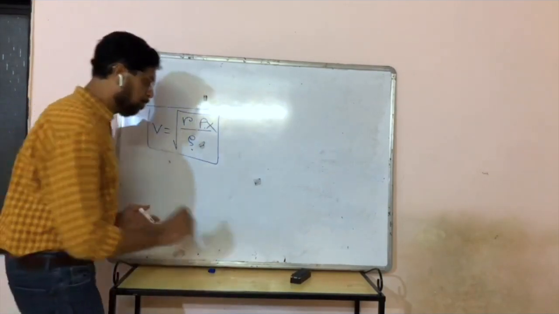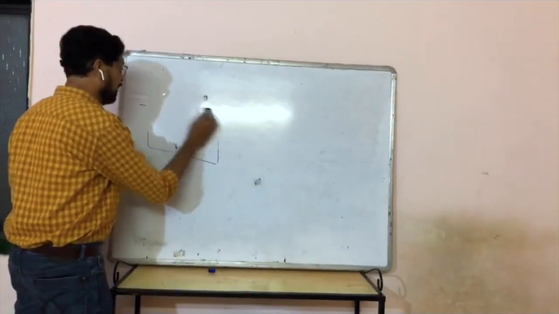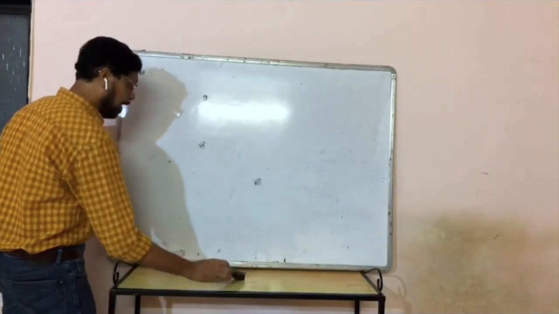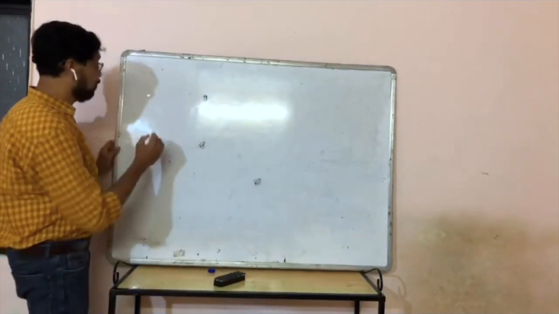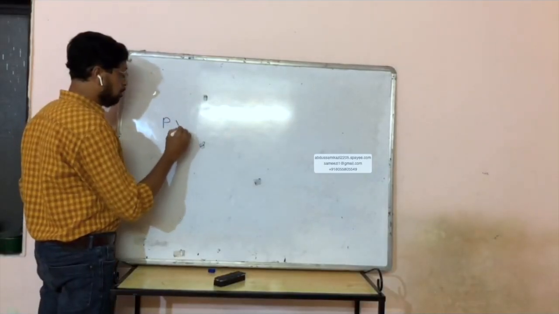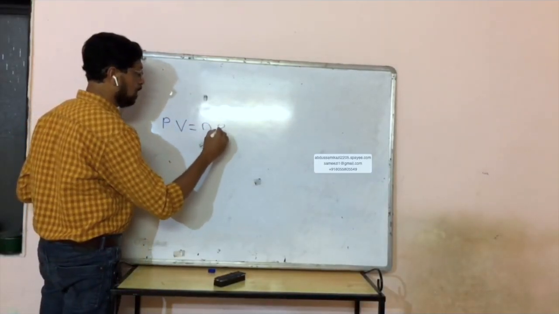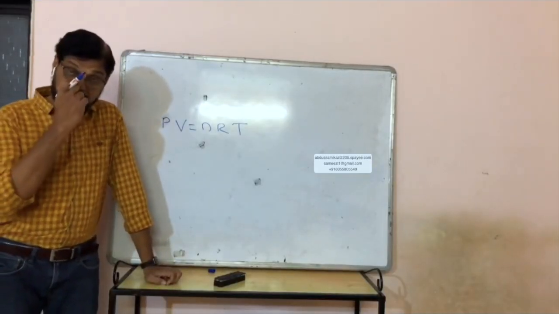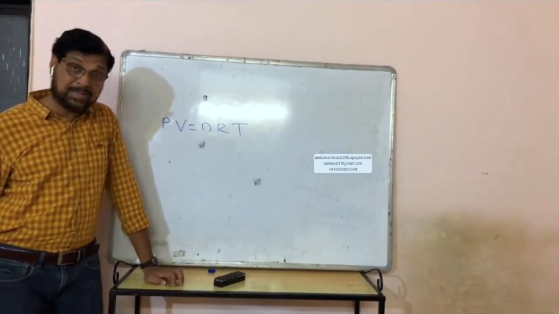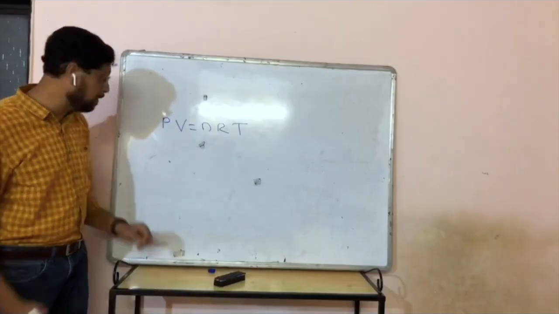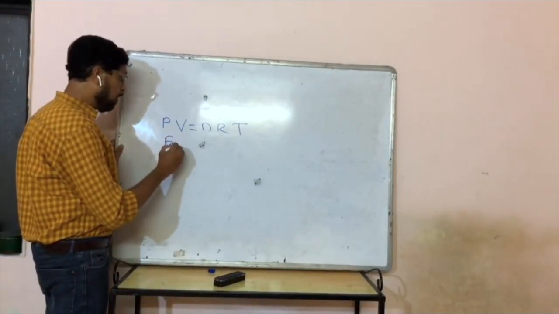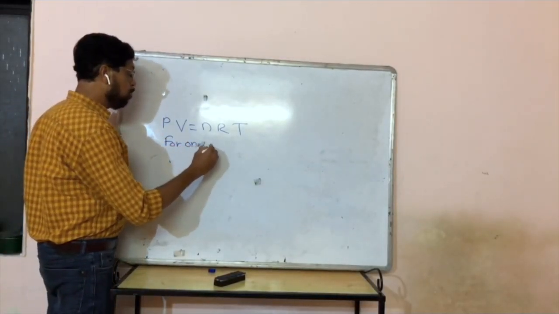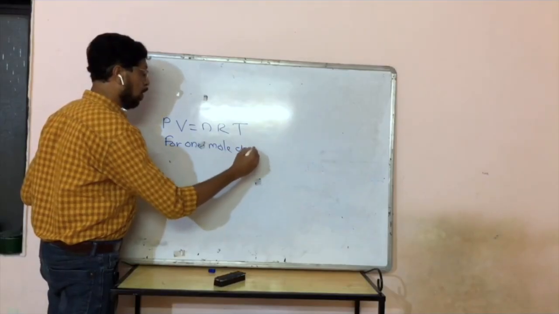And to be more scientific, we can say that according to the ideal gas equation, PV is equal to nRT, isn't it? That is the ideal gas equation.